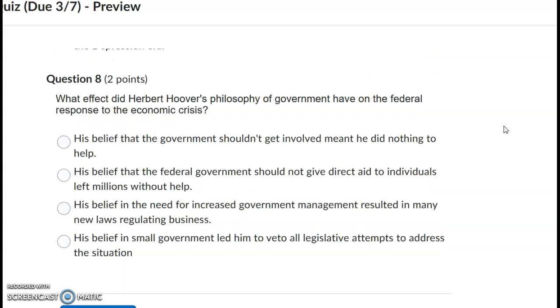Question 8. What effect did Herbert Hoover's philosophy of government have on the federal response to the economic crisis? His belief that the government shouldn't get involved meant he did nothing to help. His belief that the federal government should not give direct aid to individuals left millions without help. His belief in the need for increased government management resulted in many new laws regulating businesses. His belief in small government led him to veto all legislative attempts to address the situation.